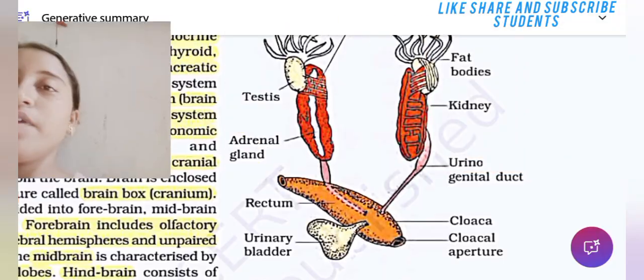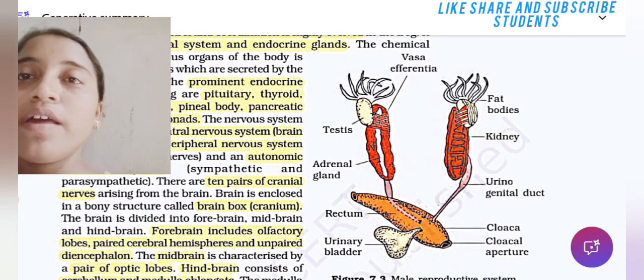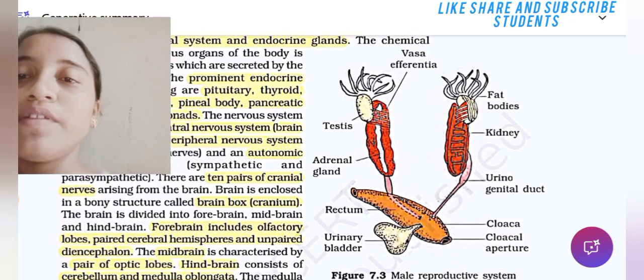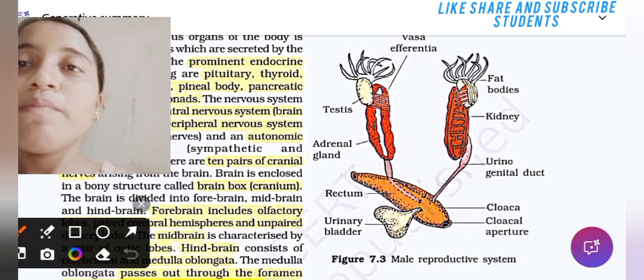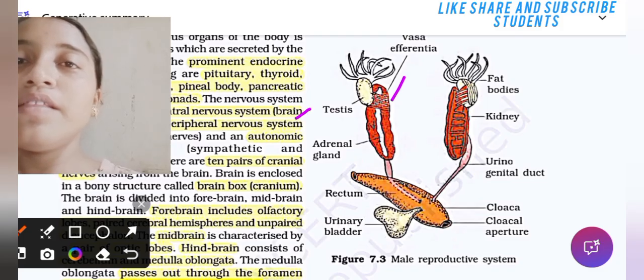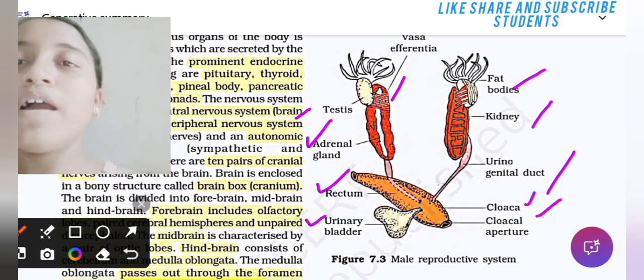Here is the male reproductive system. Vasa efferentia is present. Also shown are testes, fat bodies, kidney, urinogenital duct, cloaca, cloacal aperture, urinary bladder, rectum, adrenal gland, etc.